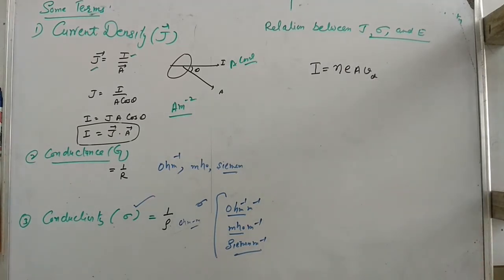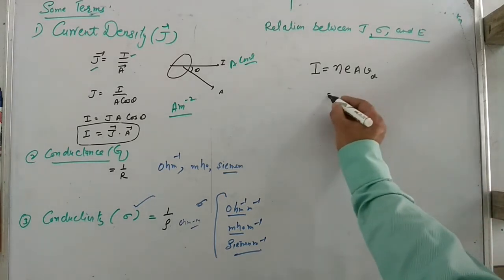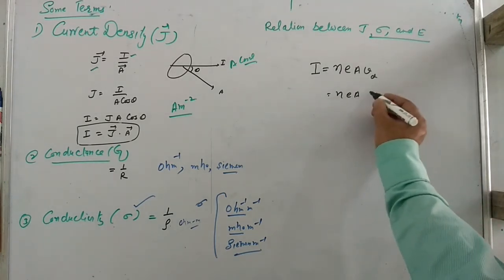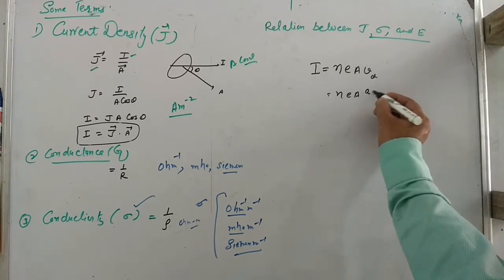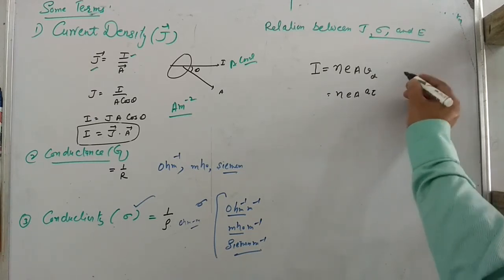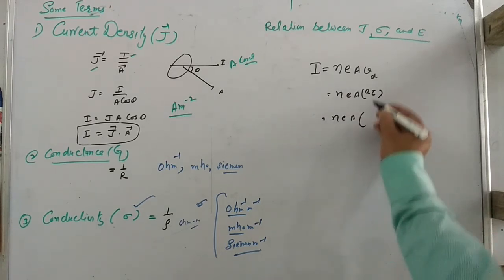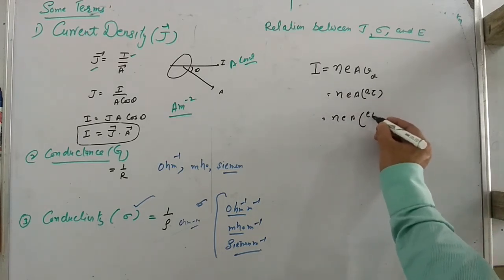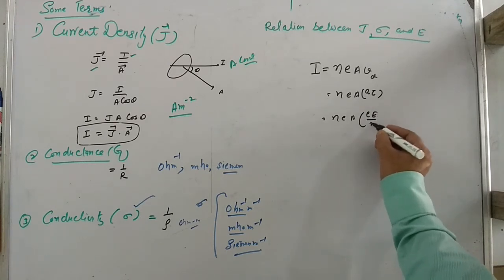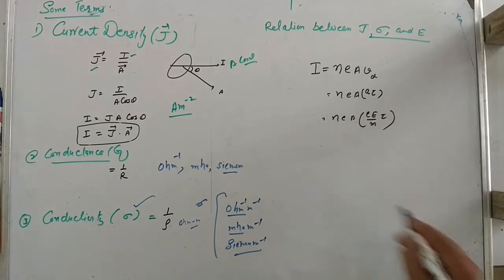You know very well what neAvd is, and this vd is actually a tau. You know that a is F over m, and F is eE.